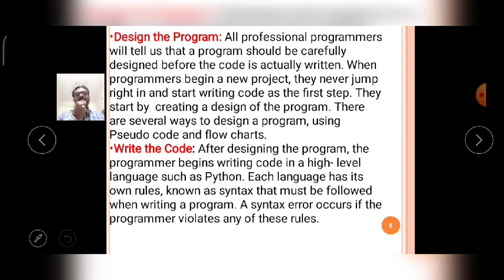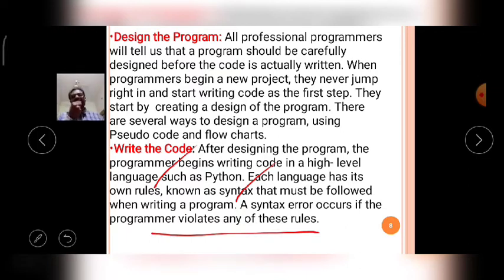After designing the program, the programmer begins writing code in a high level language such as Python. Each language has its own rules, known as syntax, that must be followed when writing the program. Syntax errors occur if the programmer violates any of these rules.